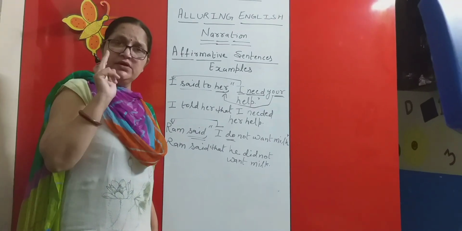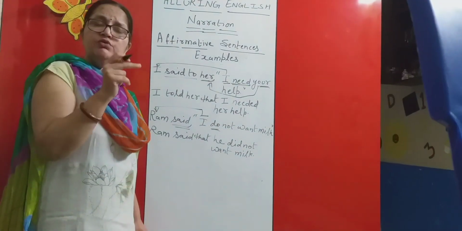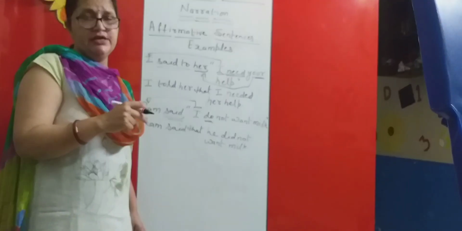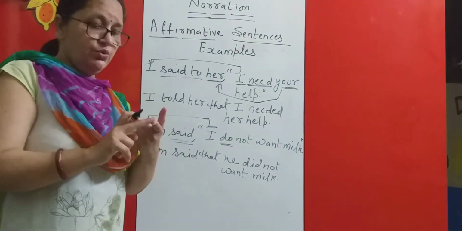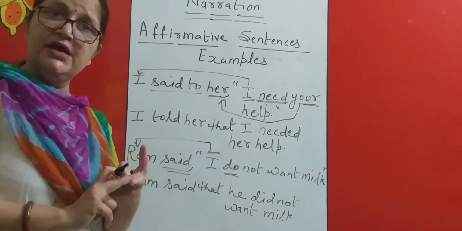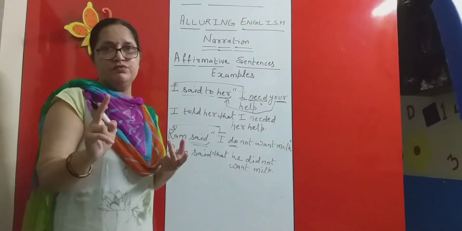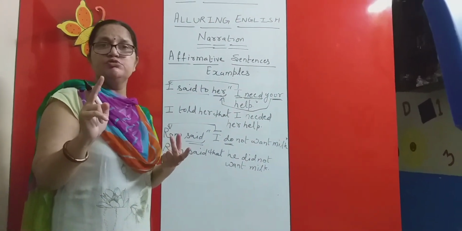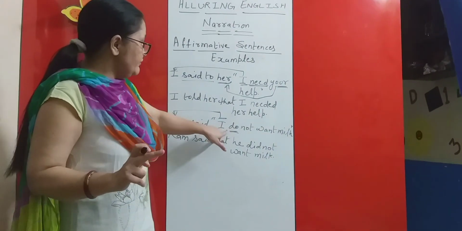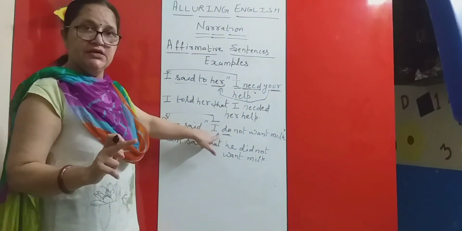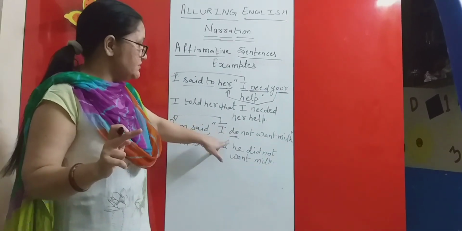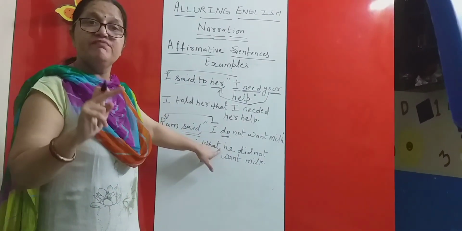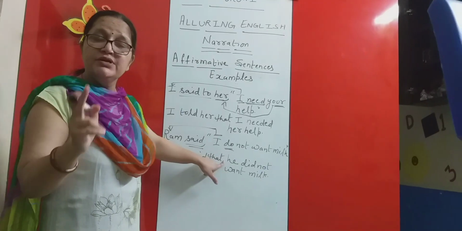Reason being, only one change is required if you go as per the mnemonics I have given to you. One more thing you should keep in mind, that do, does and did are followed by the first form of the verb only. This is the major portion of the tenses. I have converted this negative affirmative sentence of present indefinite tense into negative affirmative sentence of past indefinite tense. So don't get confused.